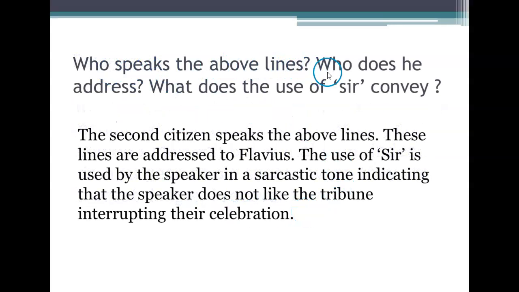So who speaks the above lines? Who does he address? What does the use of sir convey? The second citizen speaks the above lines. These lines are addressed to Flavius. The word sir is used by the speaker in a sarcastic tone, indicating that the speaker does not like the tribune interrupting their celebration.